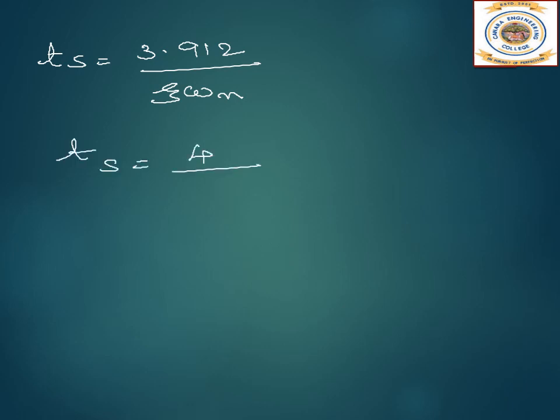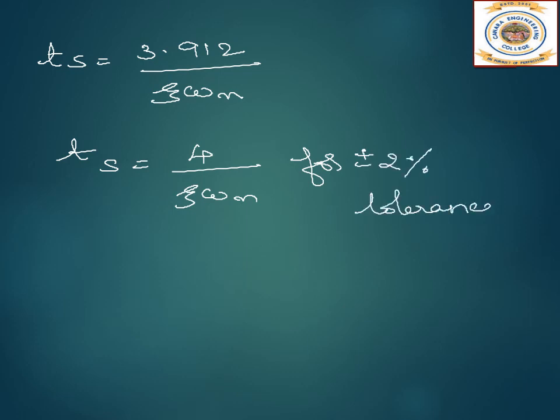So Ts will be equal to 3.912 divided by zeta omega n, or I can round it off and take it as 4 by zeta omega n. This is for plus or minus 2% tolerance. If you have 5%, it will be slightly different; you can calculate this. So this is the expression for the settling time for 2% tolerance.